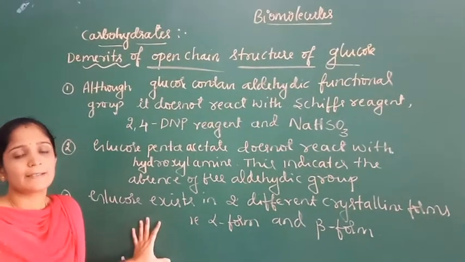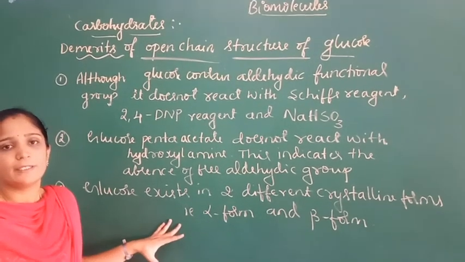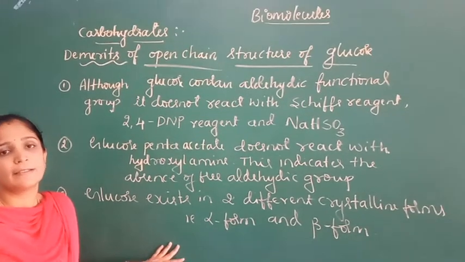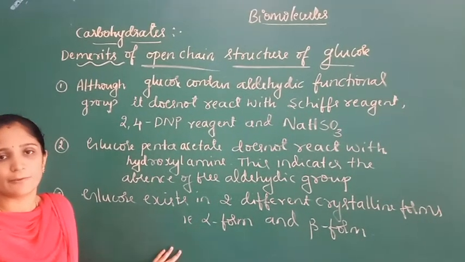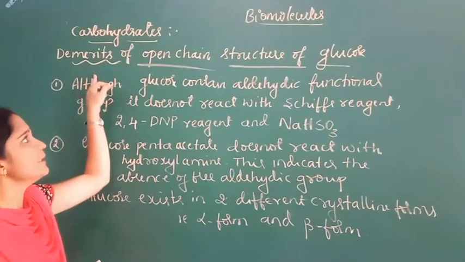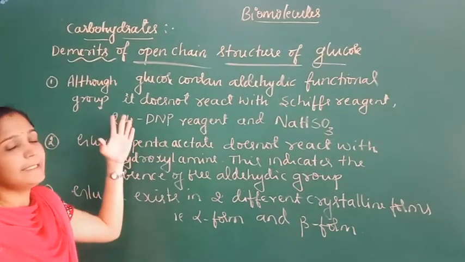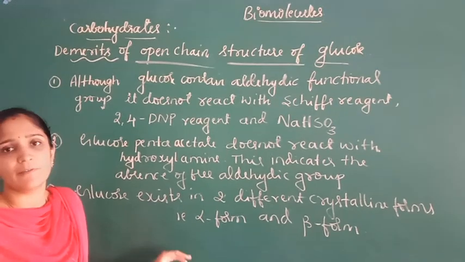In the last class, we studied the D and L system of naming of the optical isomers. In this class, we shall discuss the demerits of the open chain structure of glucose and the cyclic structure of glucose. Now coming to the demerits of the open chain structure of glucose, the following reactions and facts cannot be explained by it.